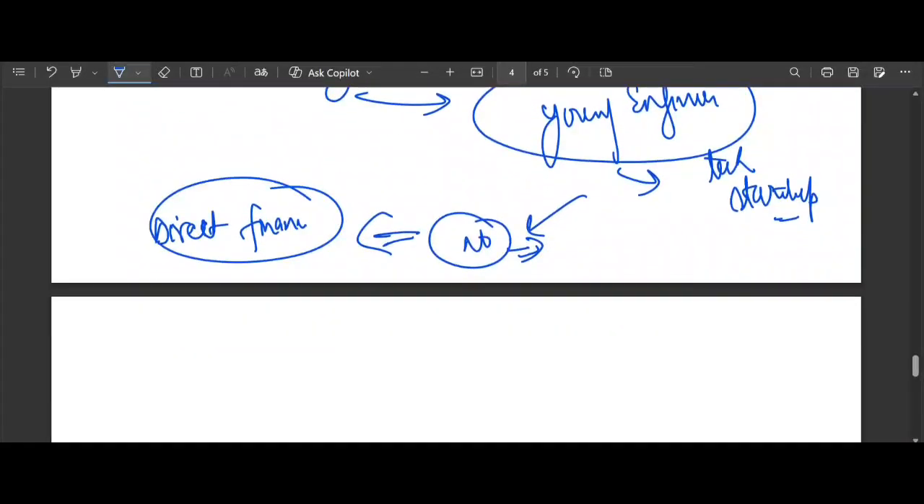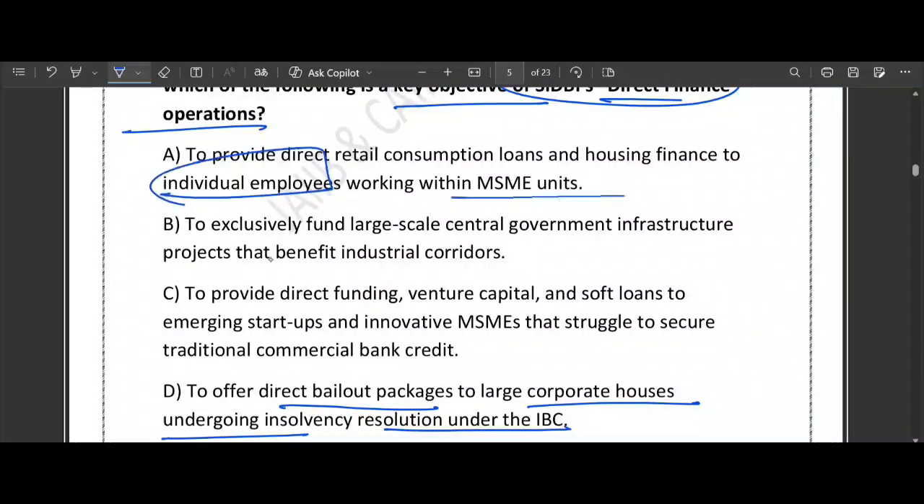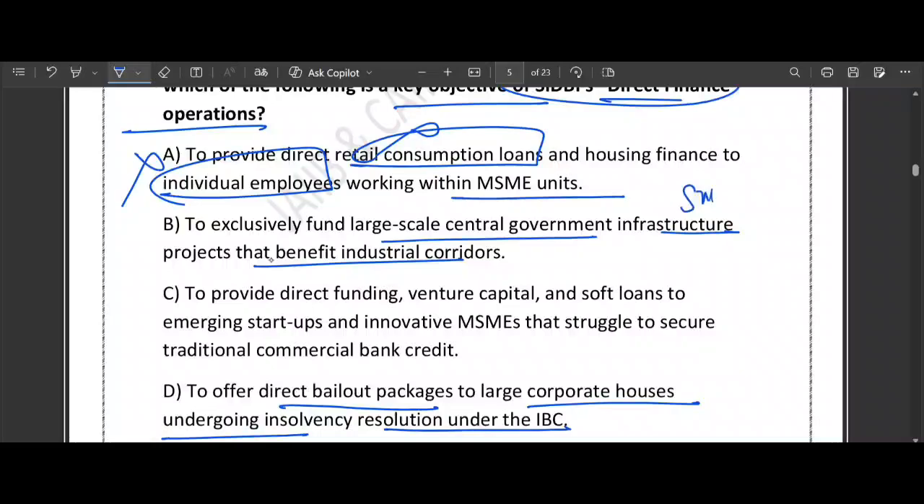If you look at the options they have provided, option A says retail loan to individual employees working with the MSME unit. See, SIDBI is not interested in your home loan or car loan. It only cares about enterprises. It does not care about retail consumption loans. So A is wrong. What about B? To exclusively fund large scale central government infrastructure that benefits industrial corridors. These are too big for SIDBI. SIDBI belongs only to small and medium industry, right? Large infrastructure is handled by other institutions. You might have heard the names of NABARD and IDBI. So this is also wrong. What about D? To offer direct bailout package to large corporate houses? No. C is the correct answer.